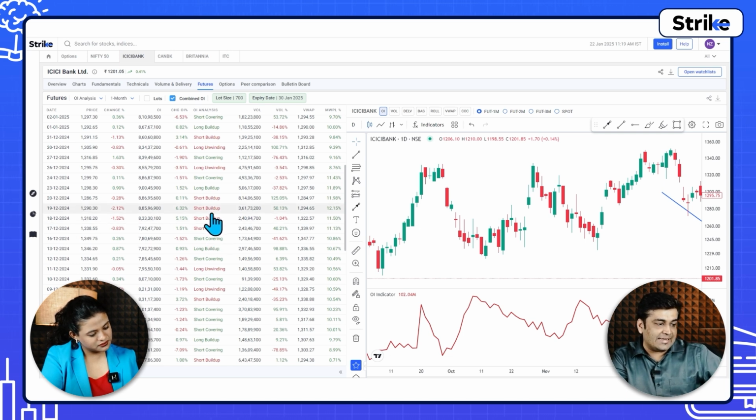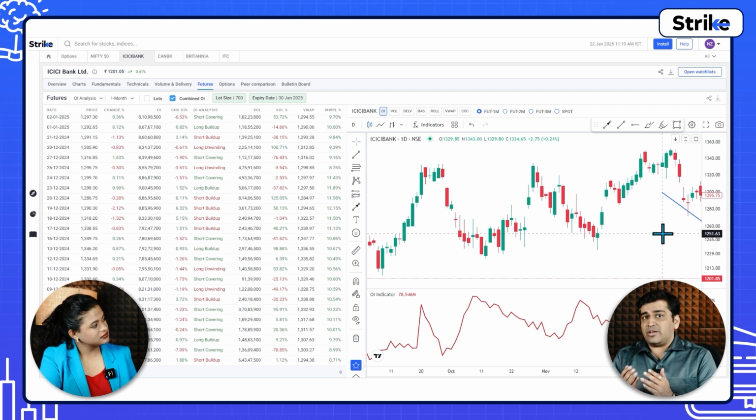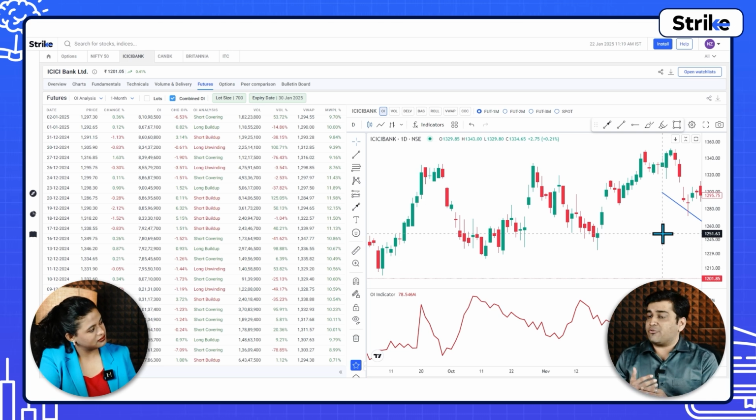So 17, 18, 19, 20, when you see short build up for 4 days, investors who have the stock in their portfolio, or traders, may choose to book profits. If you don't want to book profits, at least you can write a call of ICICI Bank.